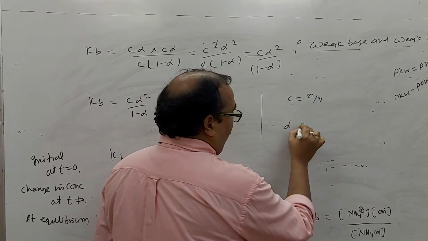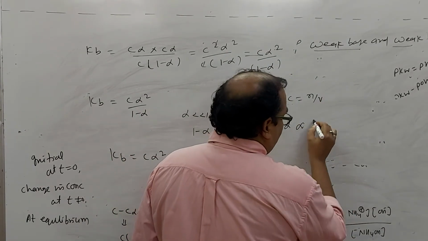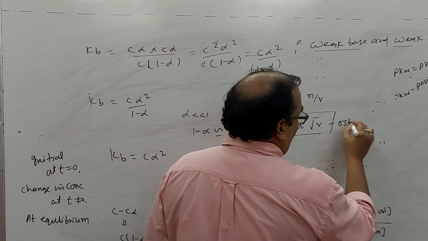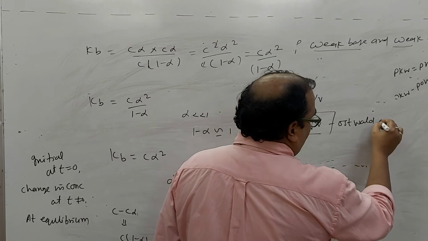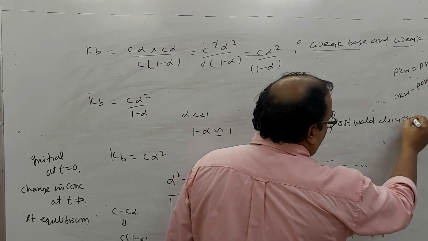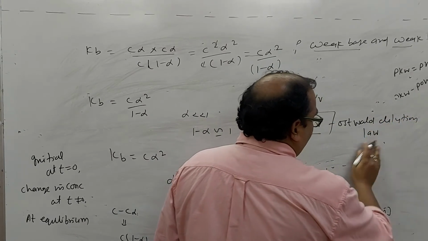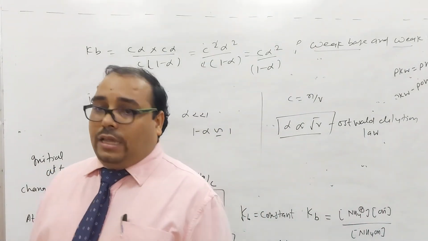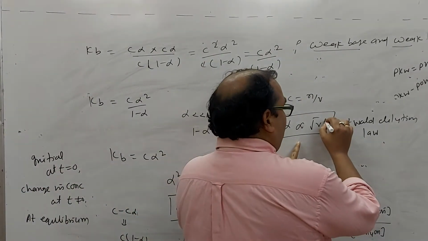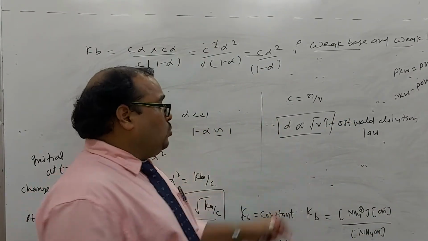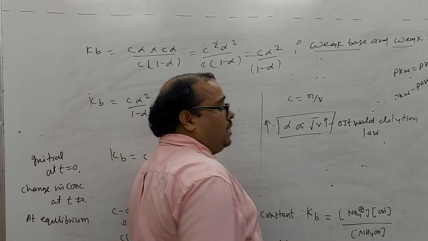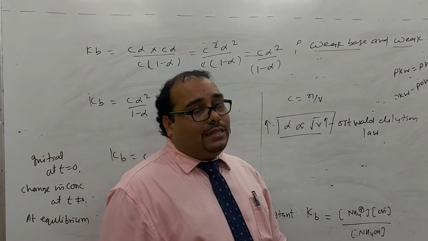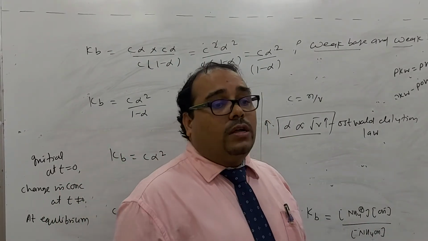So alpha will be directly proportional to root under V. This is also the Ostwald dilution law. What does it mean? Arya, can you tell me? If you increase the volume, that means if you increase the dilution, the degree of ionization or dissociation of the weak acid and weak base increases. This is called the Ostwald dilution law.